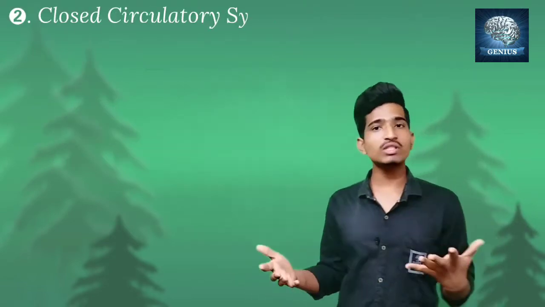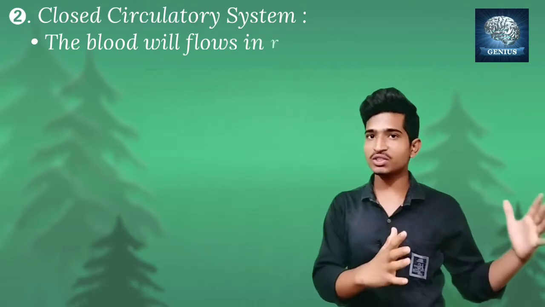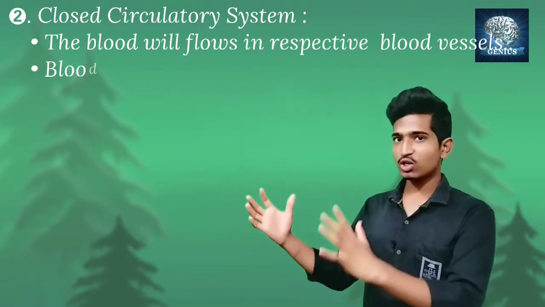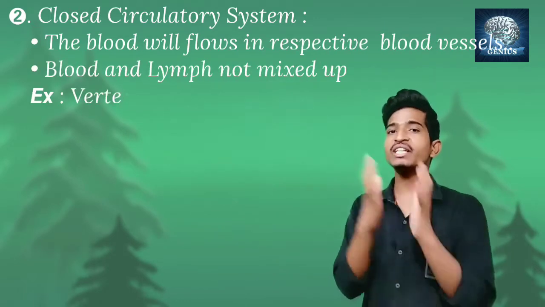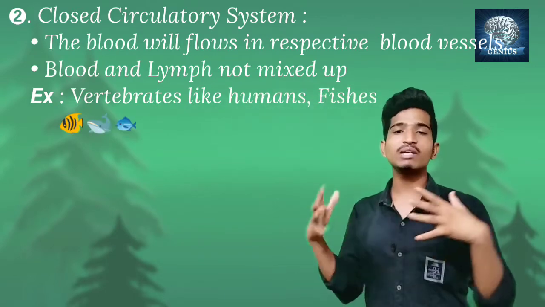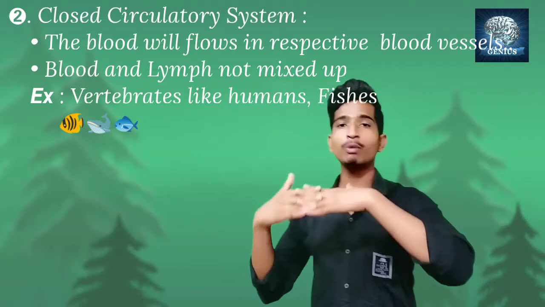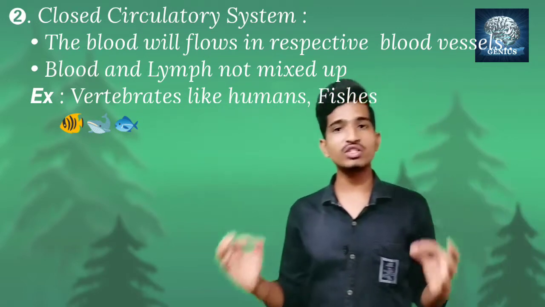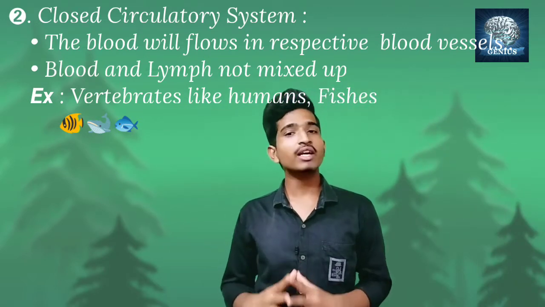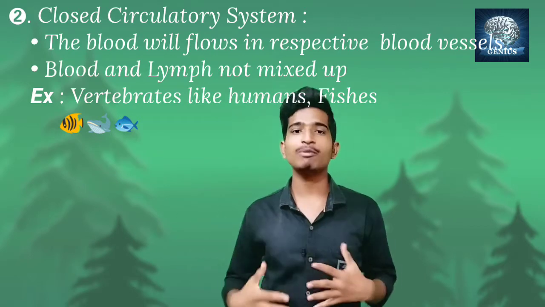But it is not there in the closed circulatory system. In the closed circulatory system, the oxygenated blood is separated and the deoxygenated blood is also separated. There is no mixing of oxygenated and deoxygenated blood. In some vertebrates there is a closed circulatory system, but still there is mixing. But in our human body, there is no mixing of oxygenated blood and deoxygenated blood. We will discuss this in the upcoming sessions. So now try to understand the differences between the open circulatory system and the closed circulatory system.